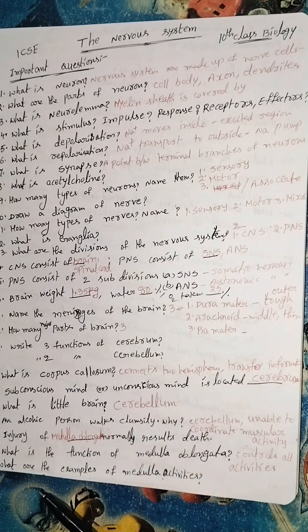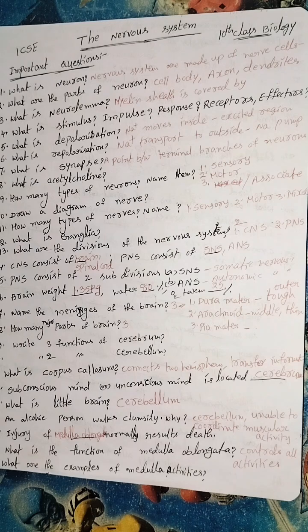What is the function of the medulla oblongata? It controls all activities: heartbeat, digestion, all functions. Next, what are the examples of medulla activities? In the next video, I will share some other important questions in the nervous system. Thank you everyone. Please subscribe to my channel.